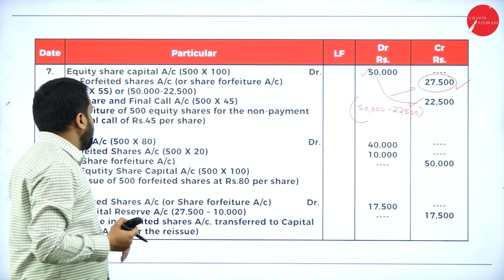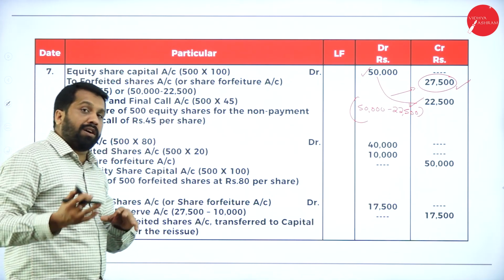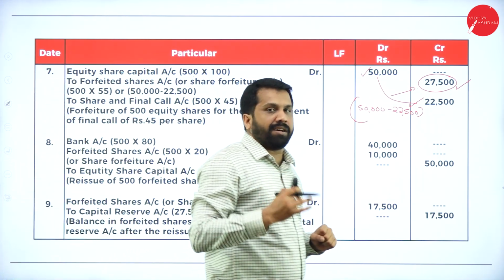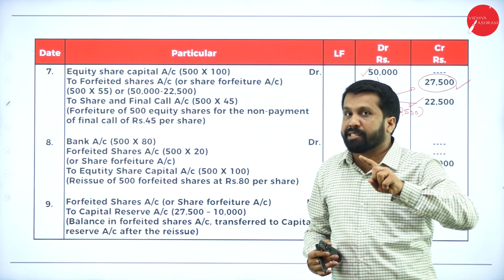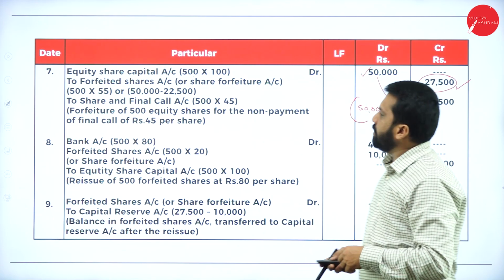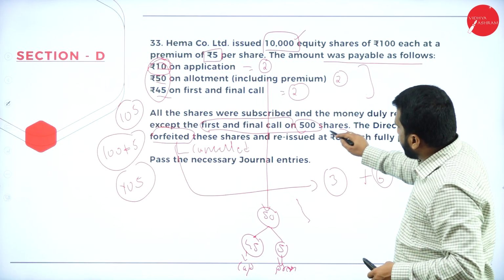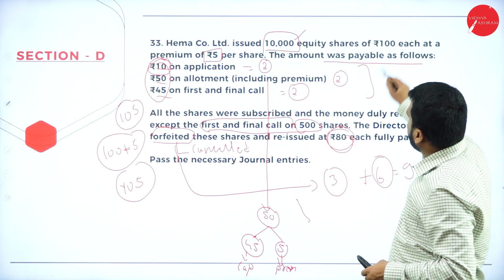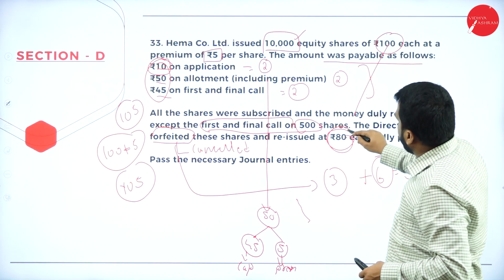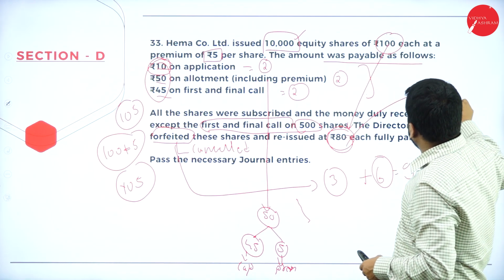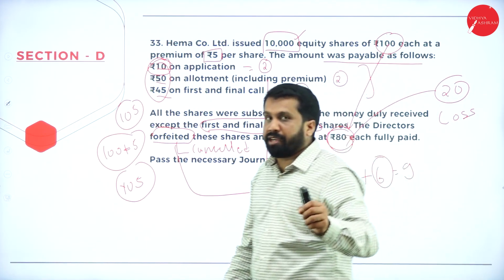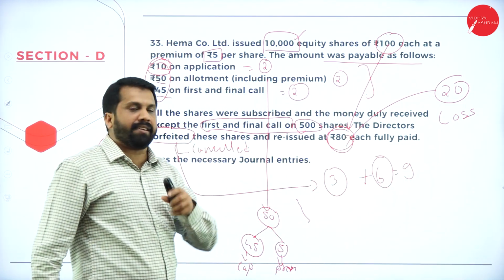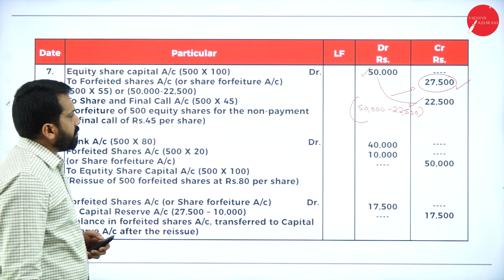Okay. Next, reissue. So what will the company do? Once they seize the vehicle, will they keep it in their godown? No. They will sell it to somebody else, a third party. These shares were reissued at rupees what? 80. What is the actual value? 100. A 100 rupee share they are issuing at 80 means a 20 rupee loss. A 100 rupee share they are selling at what price? 80.